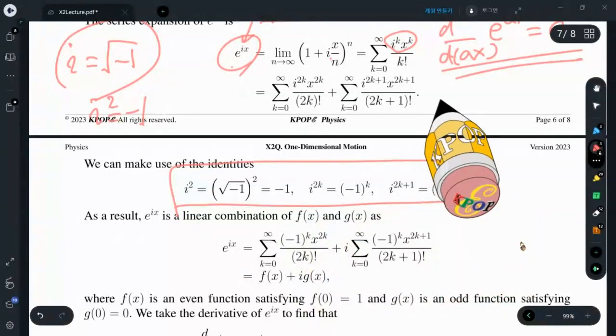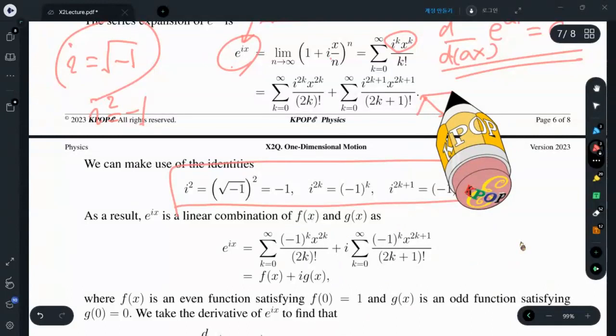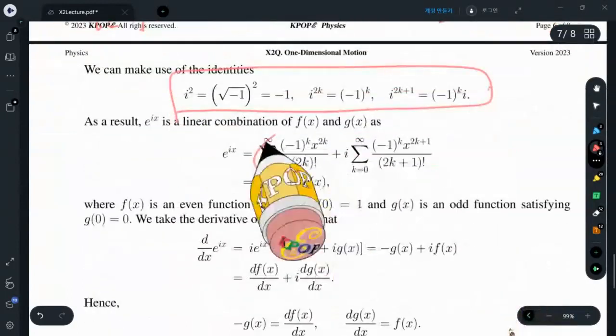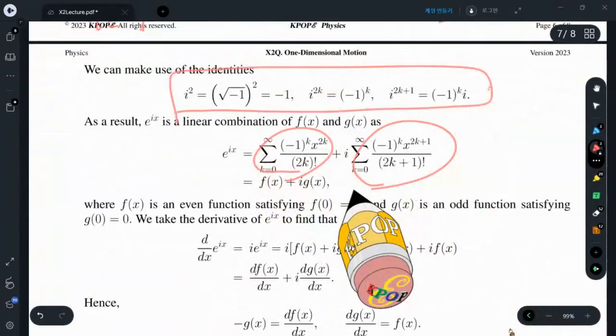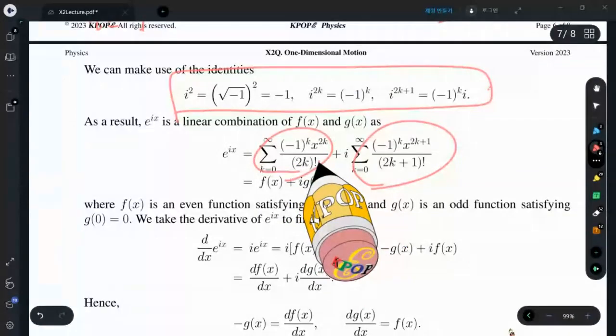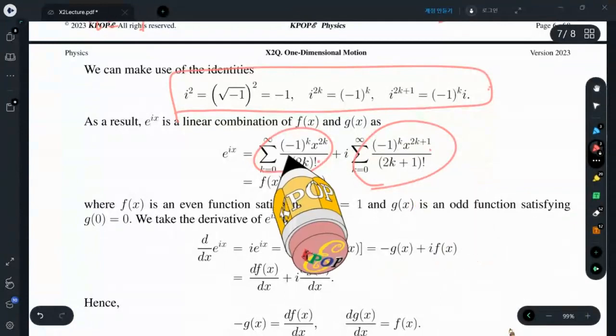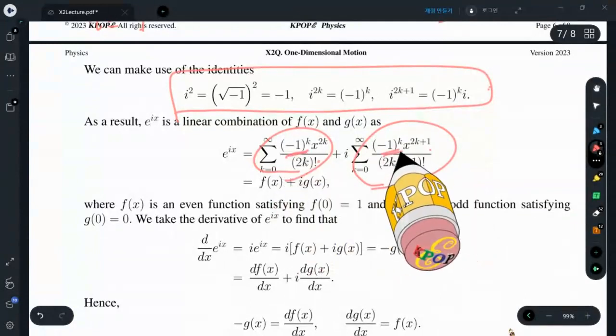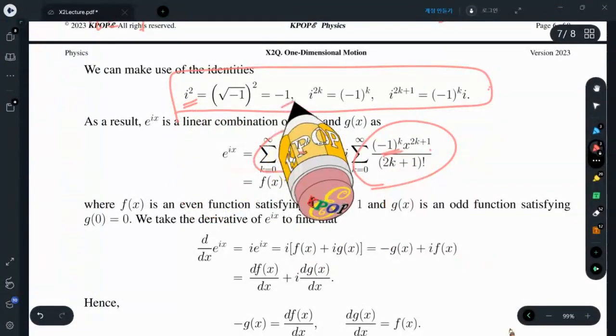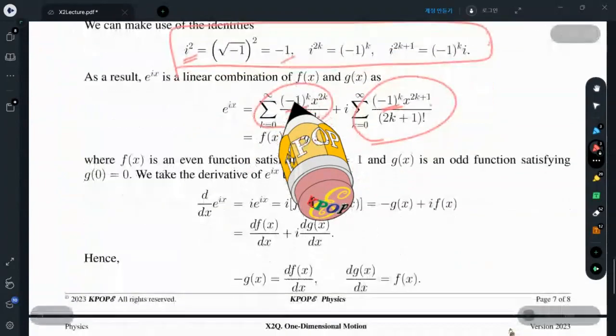If I substitute this result here, that becomes a very strange series. This one contains even powers only, and this one contains odd powers only, and there is an oscillating factor coming from i squared equals minus 1.